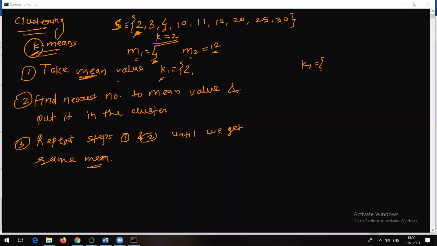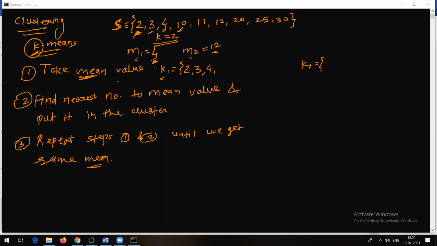Just to make it easy, we are taking this example. Let's suppose 3. Is it nearer to 4 or 12? 4 minus 3 is 1, 12 minus 3 is 9. Obviously, 3 is nearer to 4, so I will put 3 here. Obviously, 4 is nearer to 4 as compared to 12, so 4 is going to be here.